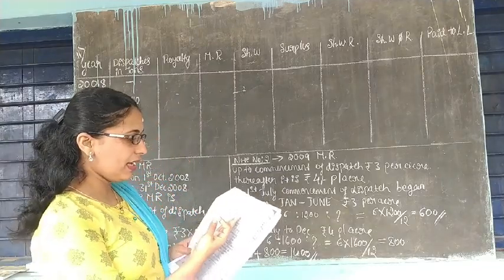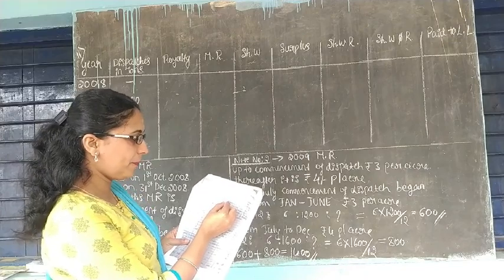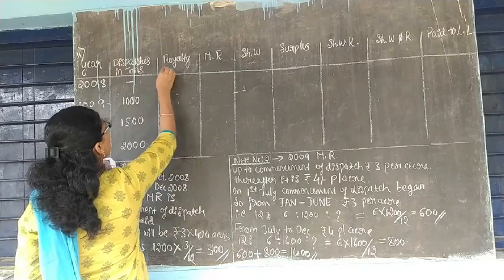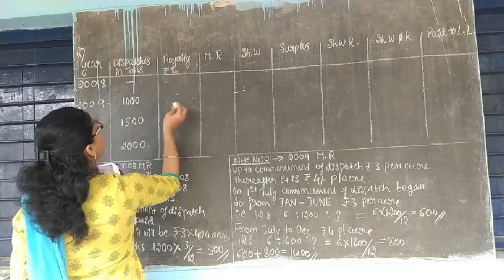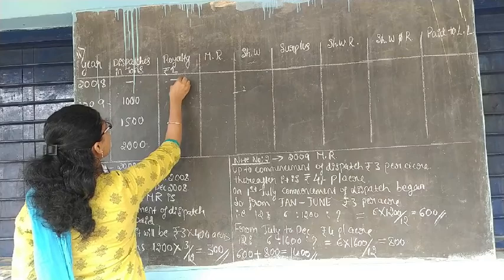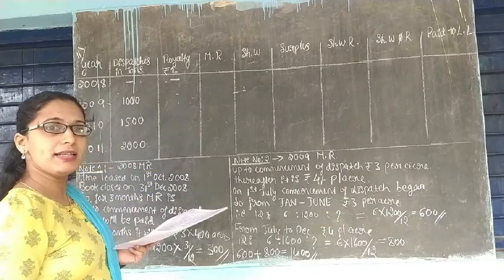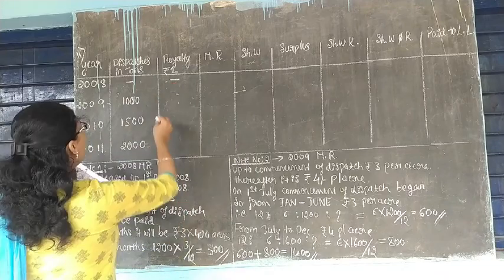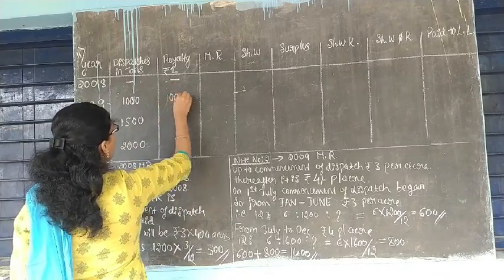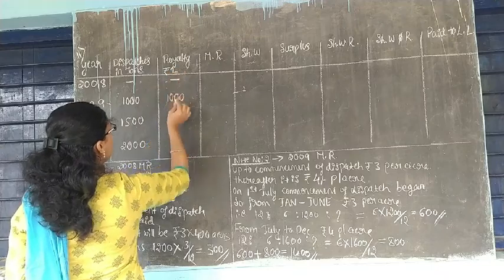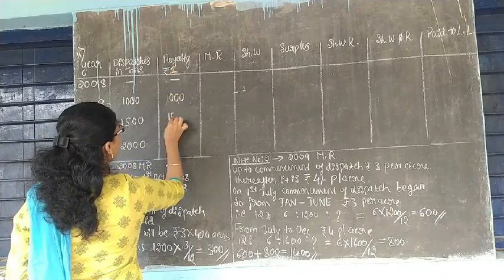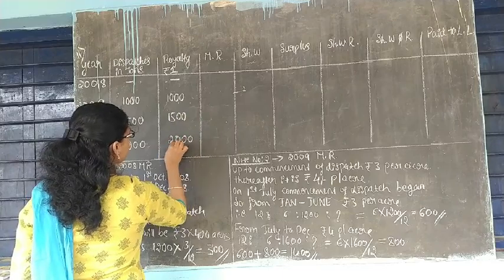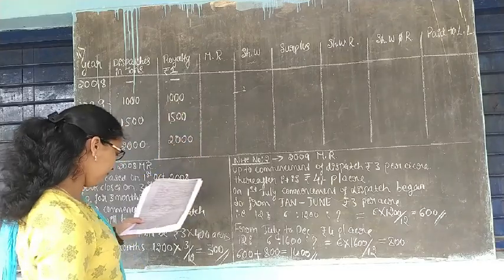Here they have given that a royalty of 1 rupee per ton of dispatch has to be paid. So royalty is 1 rupee per ton. In the first year obviously there is no output, so royalty is nil. Now 1500 into 1 rupee is equal to 1500, and then 2000.